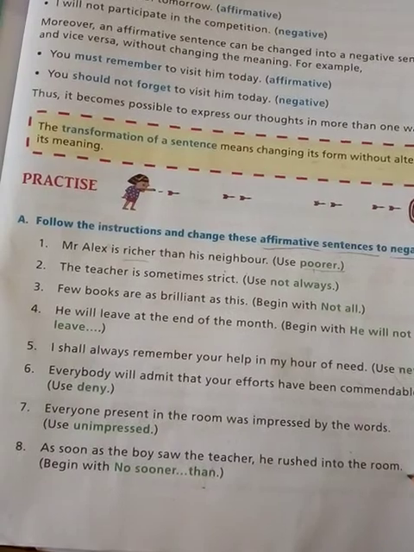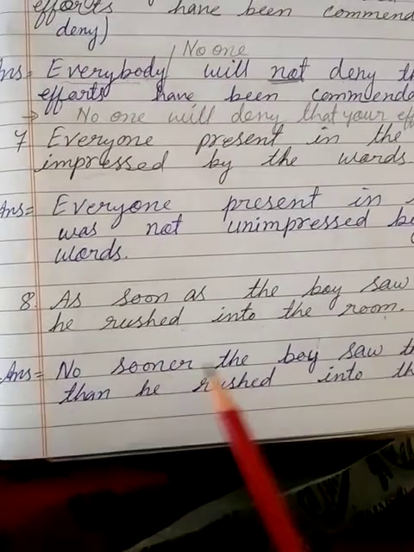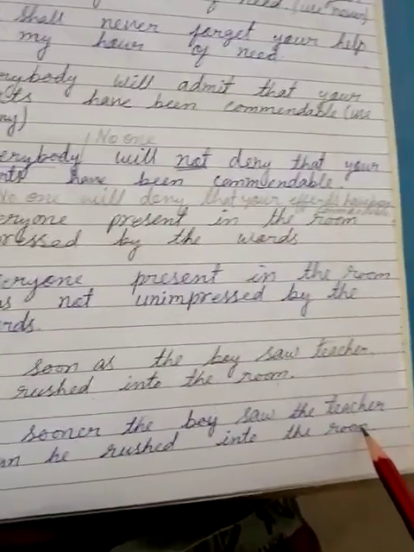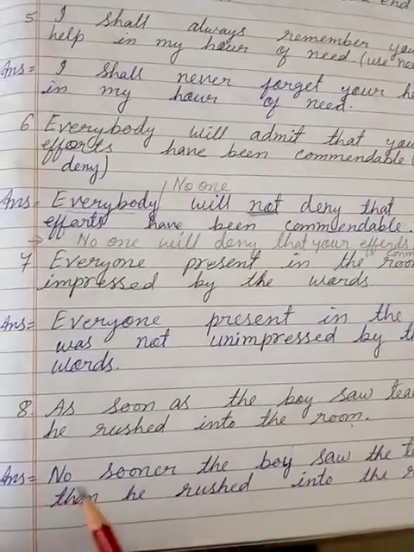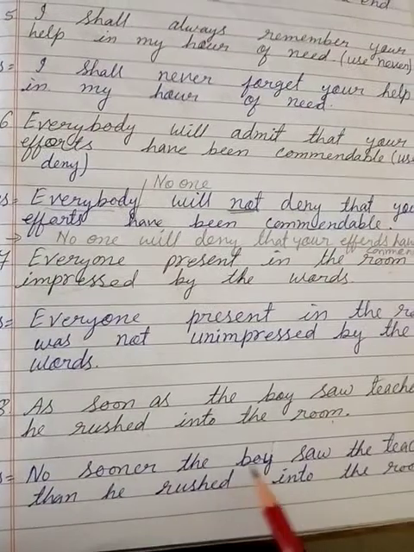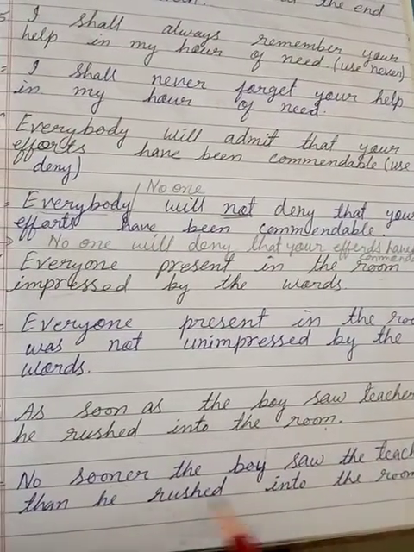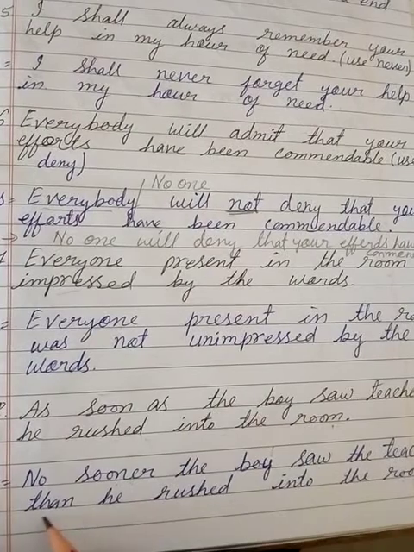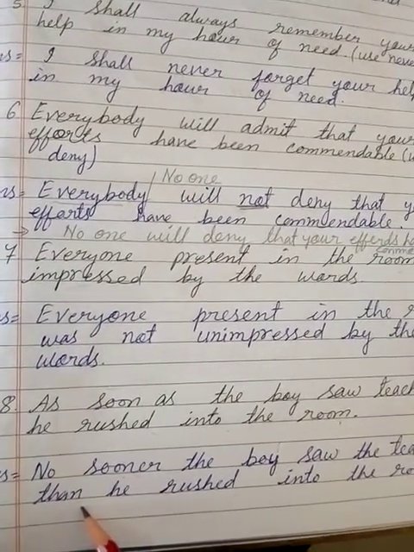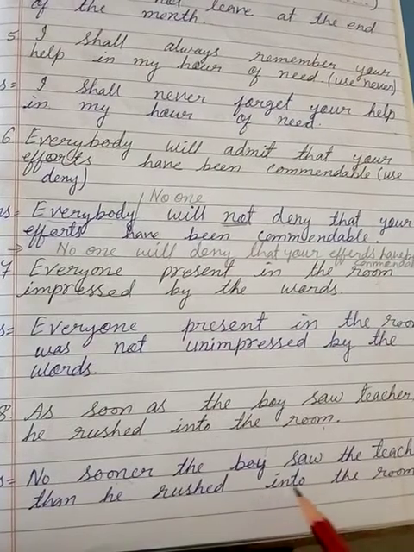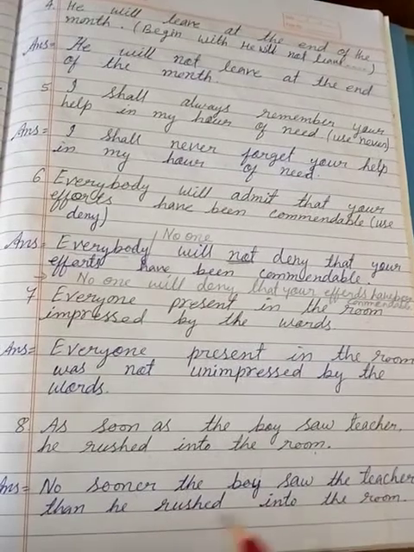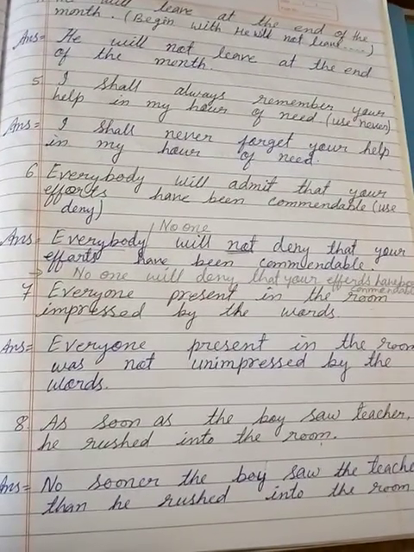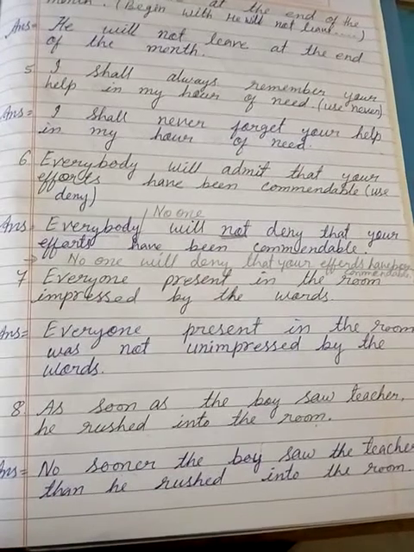So: as soon as the boy saw the teacher, he rushed into the room. It will be changed into negative if we write: no sooner the boy saw the teacher, then he rushed into the room. Here no sooner is used in the beginning of the sentence. The boy saw the teacher, and to join both the clauses, here than is used as a connector in the middle of the sentence. Then he rushed into the room, and in total it becomes: no sooner the boy saw the teacher than he rushed into the room. In this way we have changed the affirmative sentence into a negative sentence.